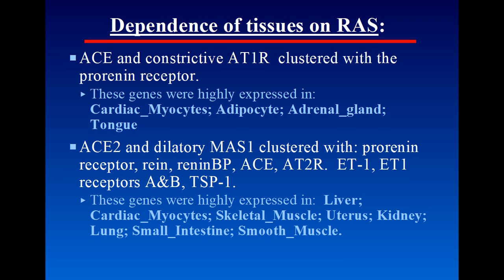If we are looking at the vasodilatory arm of the renin-angiotensin system, it is much more complex. ACE2 clustered with the MAS1 receptor, also with the prorenin receptor, with renin expression, with renin binding protein, with ACE, with angiotensin type 2 receptor, with endothelin 1, and with both endothelin receptors, and also with thrombospondin 1. This setting was highly expressed in liver, in cardiac myocytes, in skeletal muscle, in uterus, in kidneys, in lungs, in small intestine, and also in smooth muscle.